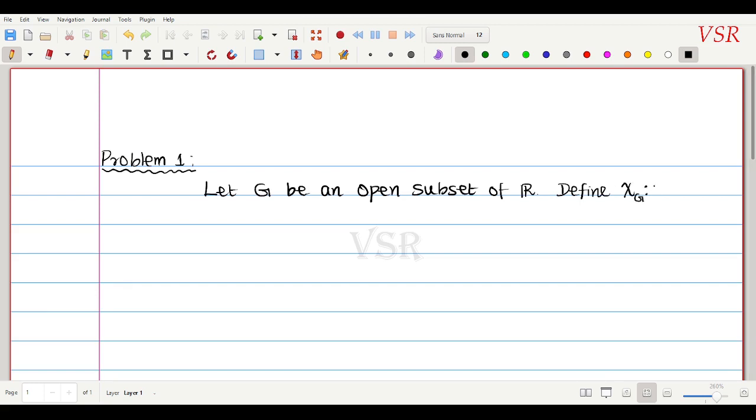It is a function from R to R, by எப்படி டிஃபைன் பண்றேன் அப்படின்னா, this chi G of x which is equal to, I am going to define it this way. It is 1 if x belongs to G and 0 if x does not belong to G. இதுக்கு பேர் known as a characteristic function.